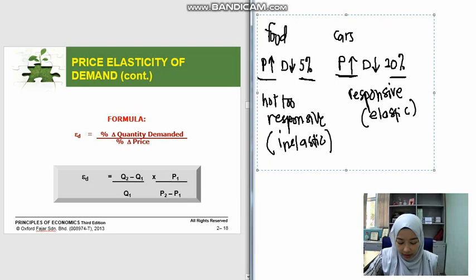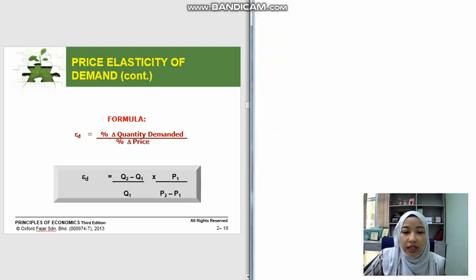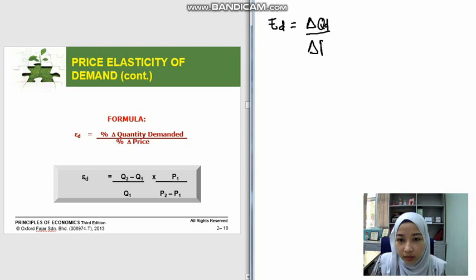The formula is the percentage change in quantity demanded divided by the percentage change in the price of that particular product. Here I put the formula as E, which is considered as elasticity of demand. So the formula is change in quantity demanded divided by change in price.